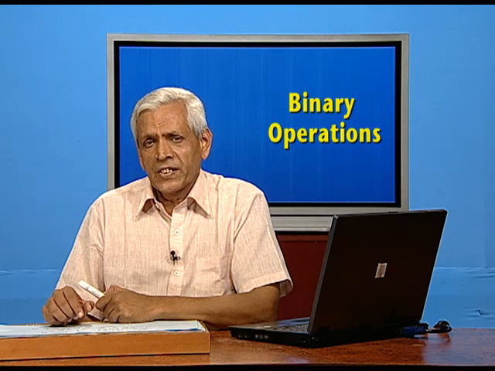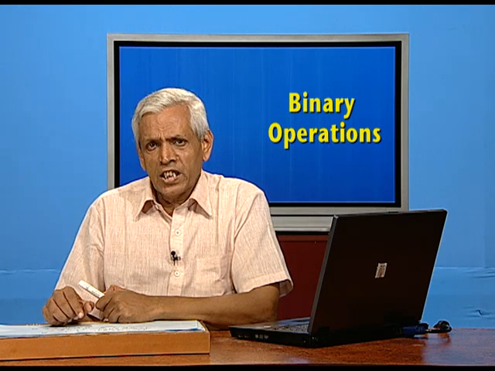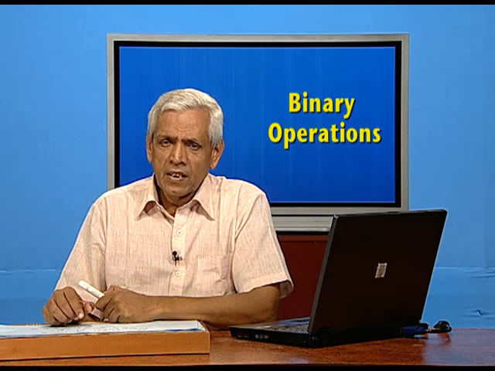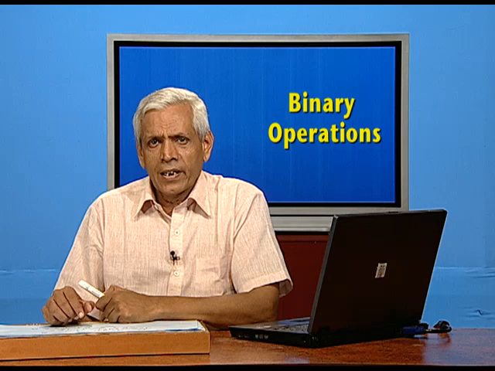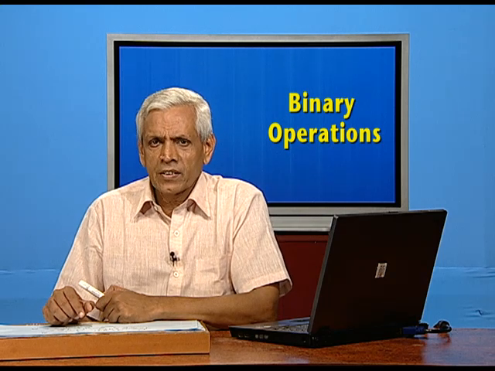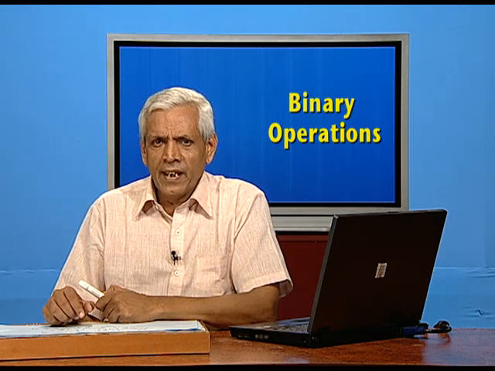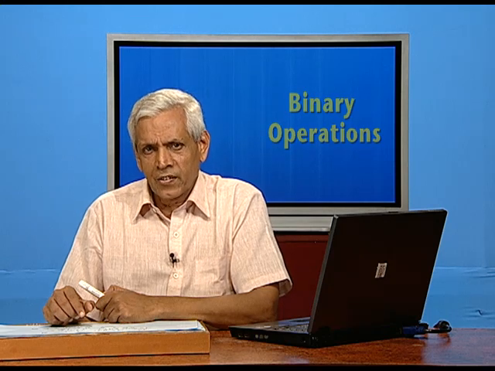Similarly, "equal to": if A is equal to B and B is equal to C, certainly A is equal to C. So, even this relation is transitive. Again, take the case of lines. "Is parallel to" is also transitive because if line L1 is parallel to L2 and line L2 is parallel to L3, certainly line L1 will be parallel to L3.